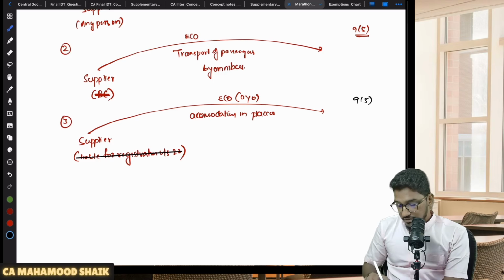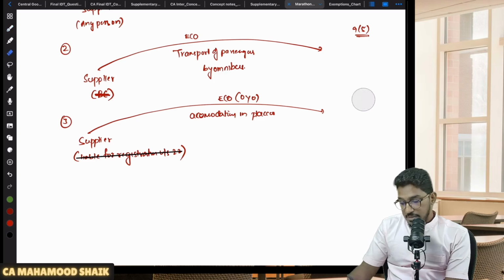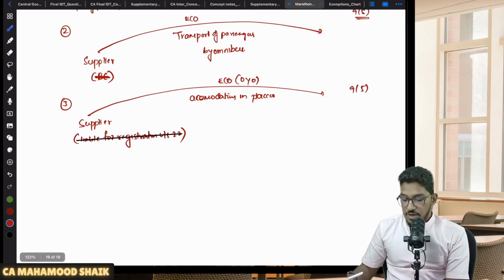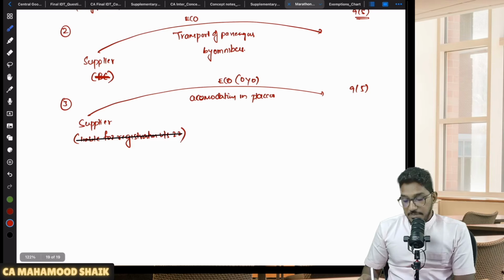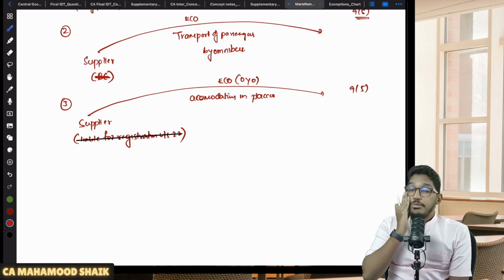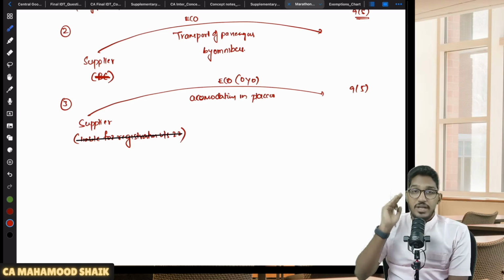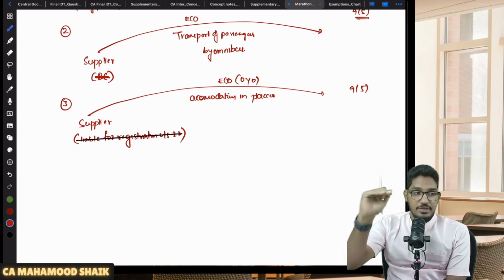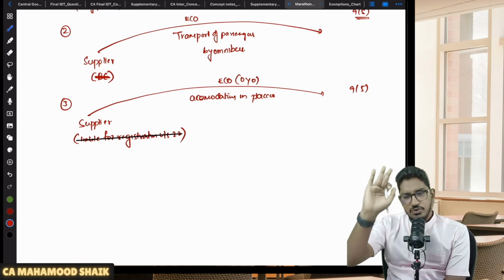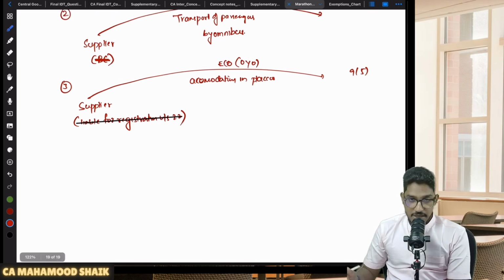If 9 subsection 5 will not become applicable, that means what will happen? The supplier only will collect the amount of GST. The supplier only has to remit the amount of GST. So when 9 subsection 5 becomes applicable in case of accommodation services, the supplier should be a person who is not liable for registration. If the supplier is liable for registration and is providing the services through the e-commerce operator, then 9 subsection 5 will not become applicable. The usual forward charge mechanism only will become applicable.